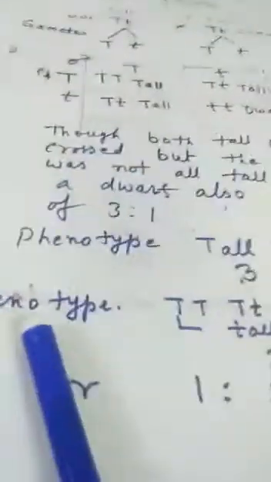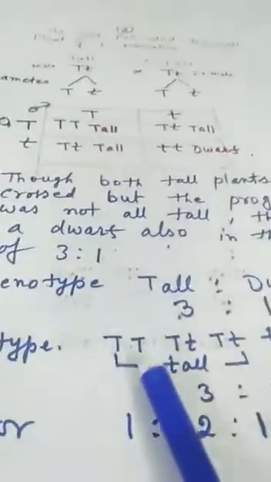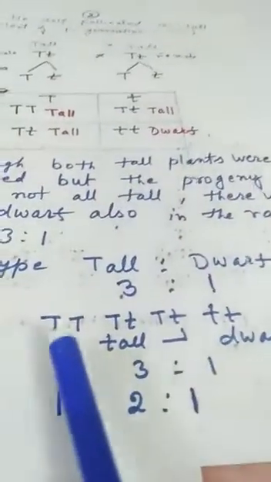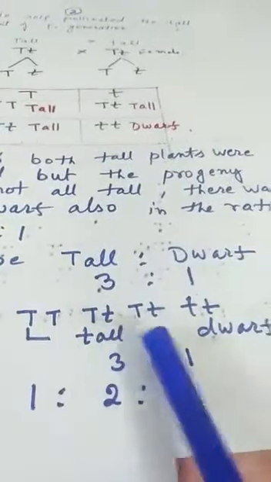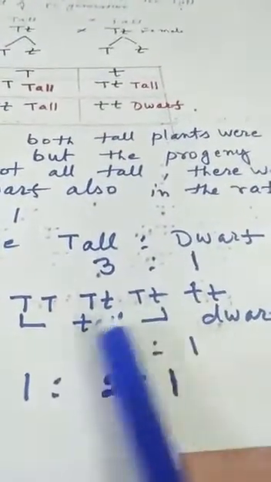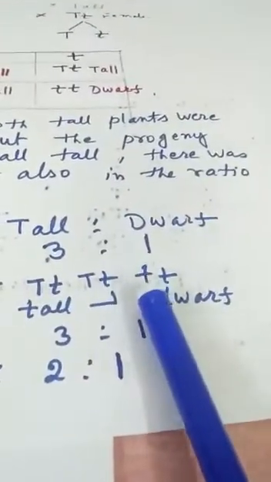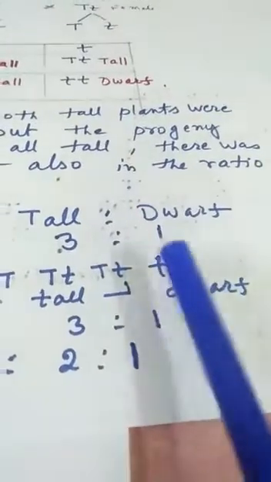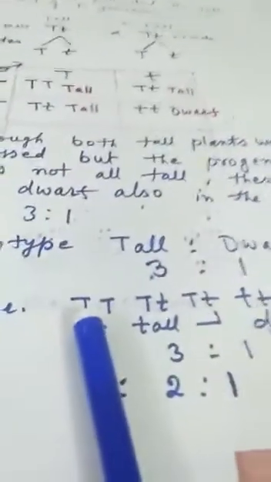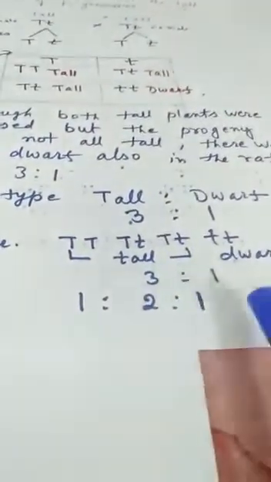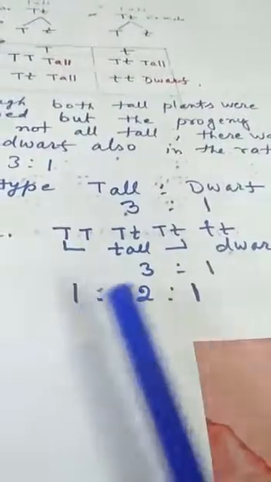The phenotype was 3 tall and 1 dwarf, but what is the genotype? Capital T capital T 1, capital T small t 2, and small t small t 1. So capital T capital T was pure tall, and capital T small t were the heterozygous tall, and small t small t was homozygous dwarf. They were pure dwarf. They were pure tall, and they were heterozygous, having one capital T and one small t. Thus the ratio 3:1 can also be converted into 1:2:1.